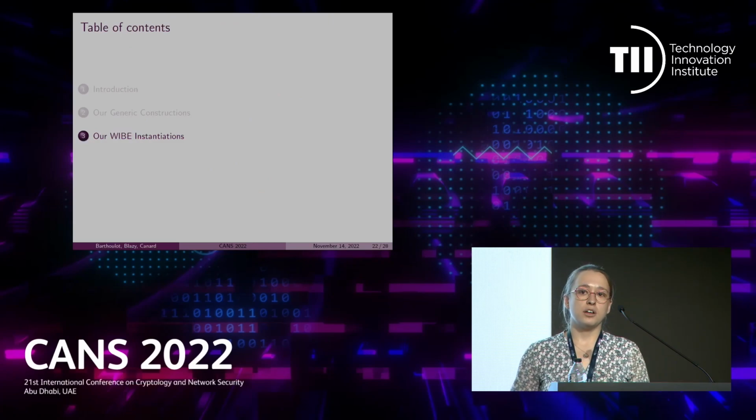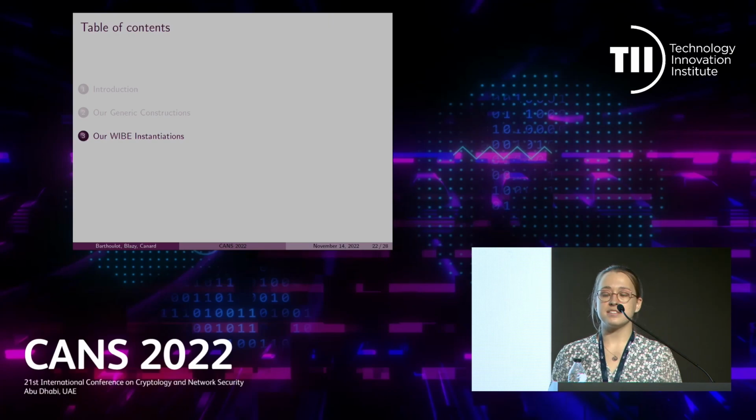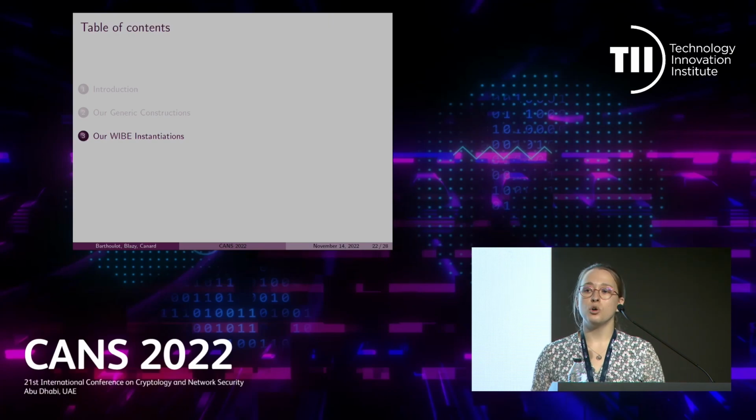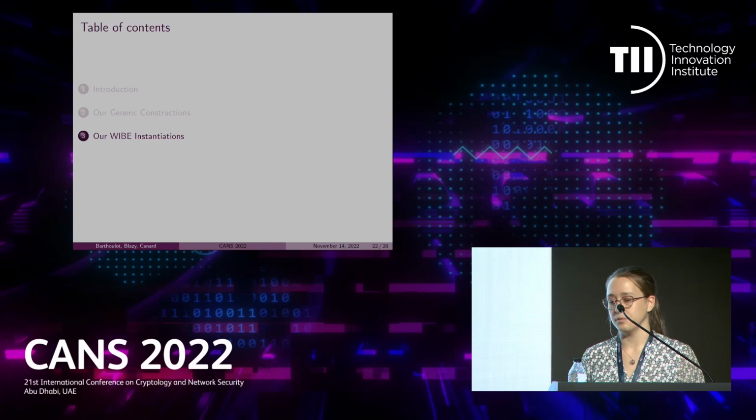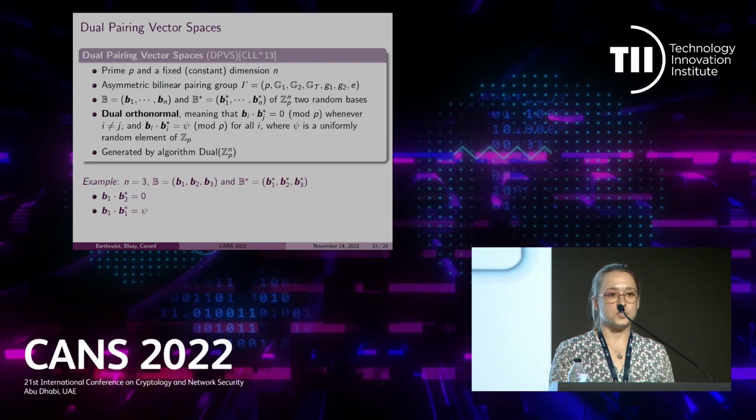So now that we know how to build OGBE and BE from WIPE, we need new WIPE schemes that satisfy the conditions we saw in order to obtain the BE and OGBE schemes we saw in the introduction. So first, let me talk about dual pairing vector spaces.